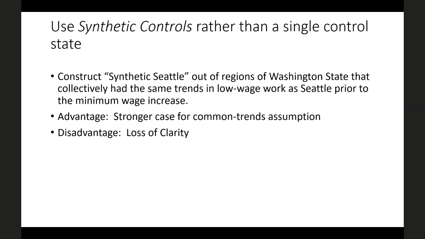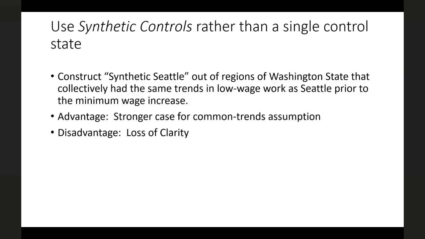We talked about this a little bit when we looked at the Mariel Boatlift paper, right, where we said because there's no city that's quite like Miami, instead of comparing Miami to one comparison city, let's compare it to the average of a whole bunch of cities, right? The average of LA and Atlanta and Tampa and Houston and maybe a few others, I don't quite remember. In the same way, we're going to say instead of comparing Seattle to one other city, Seattle versus Portland, we're going to construct kind of a Frankensteinian Seattle or a Bizarro Seattle out of all of the counties in Washington state